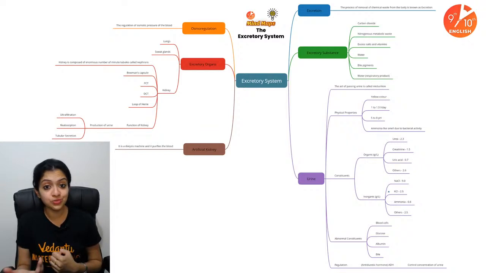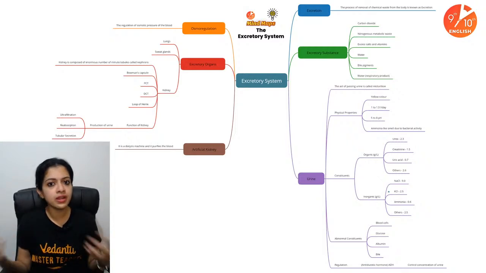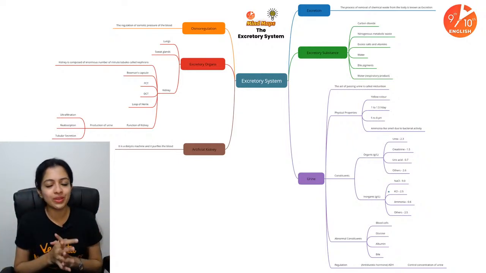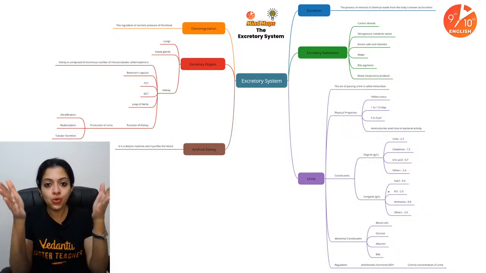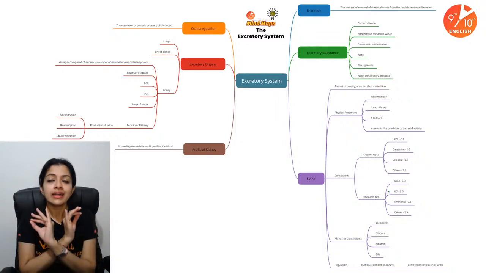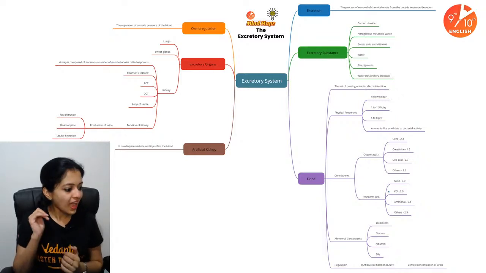Things like ADH, what does it do? Micturition, what does it do? Urine formation, the steps of urine formation, where all does it happen? Maybe the diagram of nephron. Everything, you are free to just play around with it. The idea is to help you make something that will make your job 10 times easier on the eve of the exam. All right? Okay.